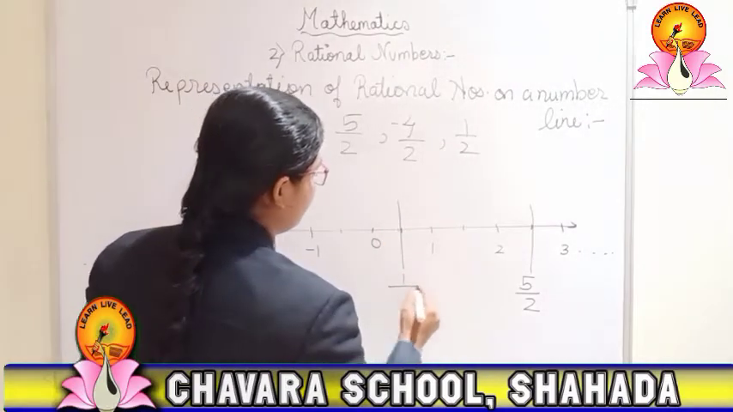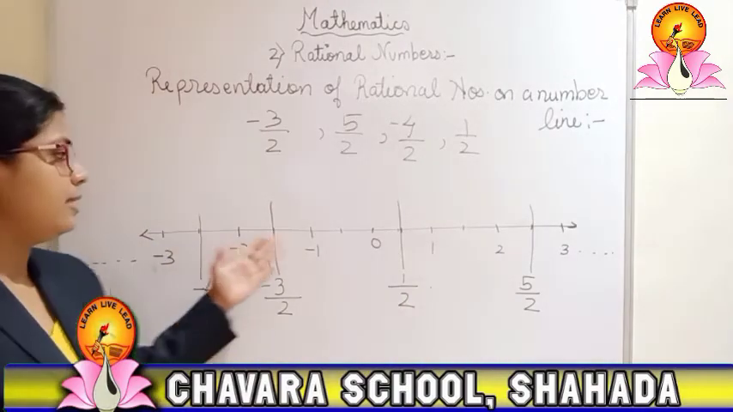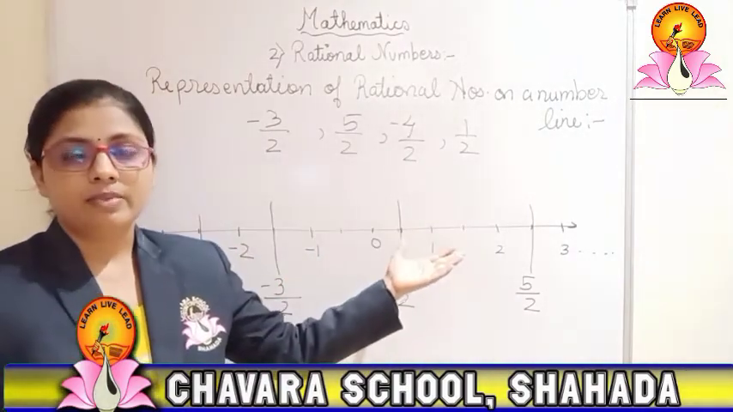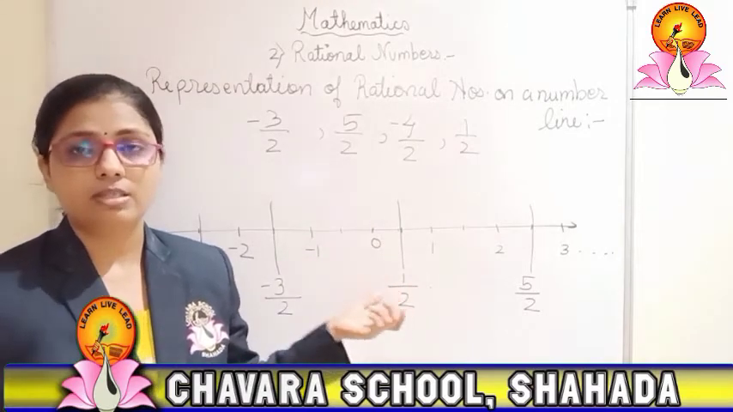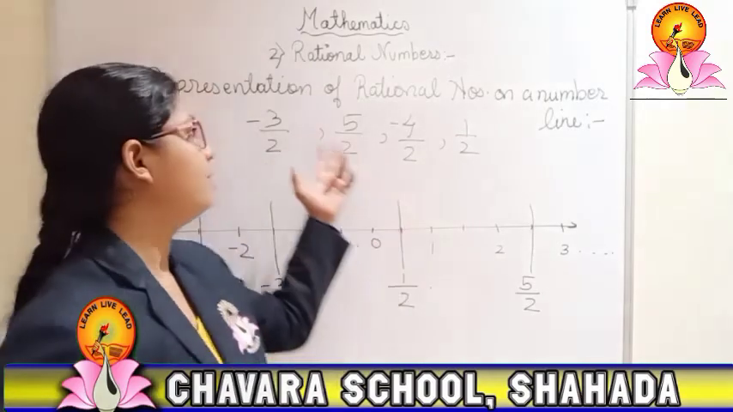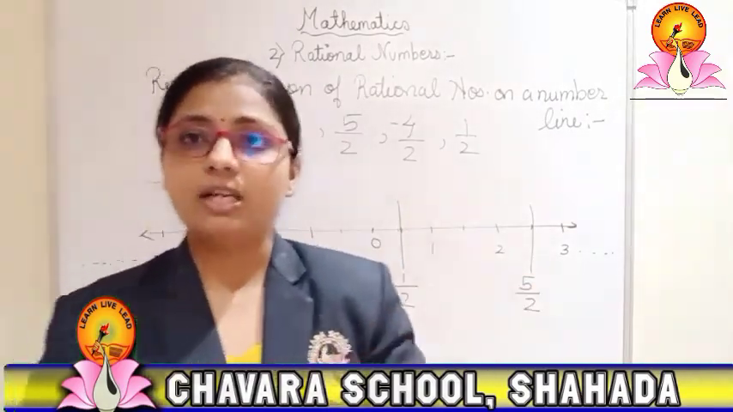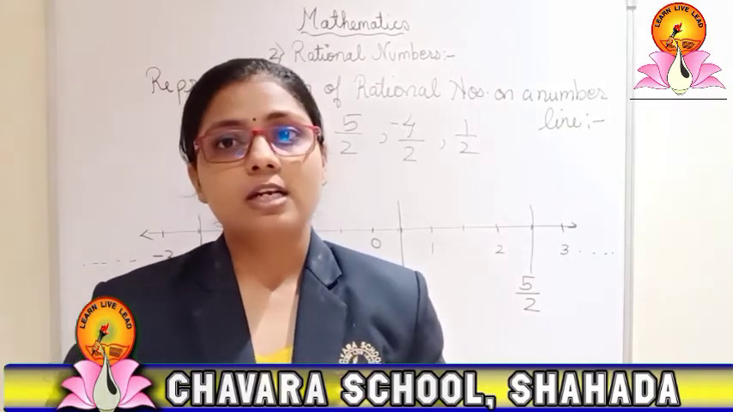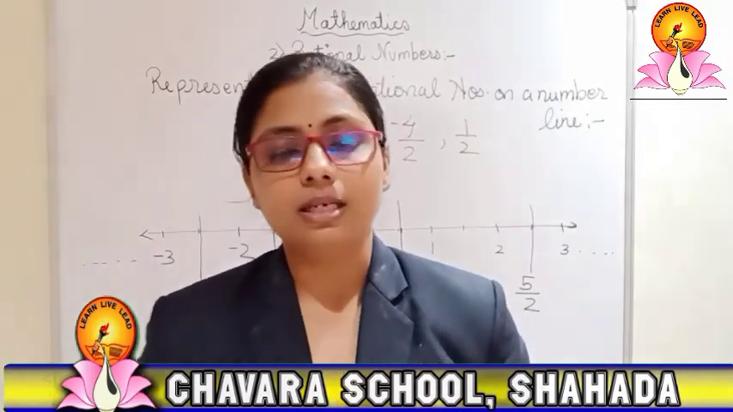So here it will be 1 upon 2. So in this way you can make the number line, and you can represent the rational numbers on the number line. And with this you can have different denominators also. So you can make a different number line if the denominator is not the same. Okay, so this is about the representation of rational numbers on the number line.